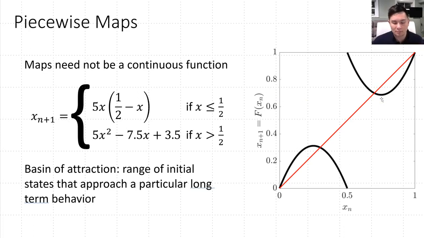This gets at the idea that a basin of attraction is the range of initial states that approach a particular long-term behavior. So what are the long-term behaviors for this particular map? Well, we can identify a fixed point wherever we have an intersection between a red line and a black line. And so we have 1, 2, 3, 4 fixed points. In fact, we'll have 2 unstable fixed points here, one at 0 and one at 1, and 2 stable fixed points here.